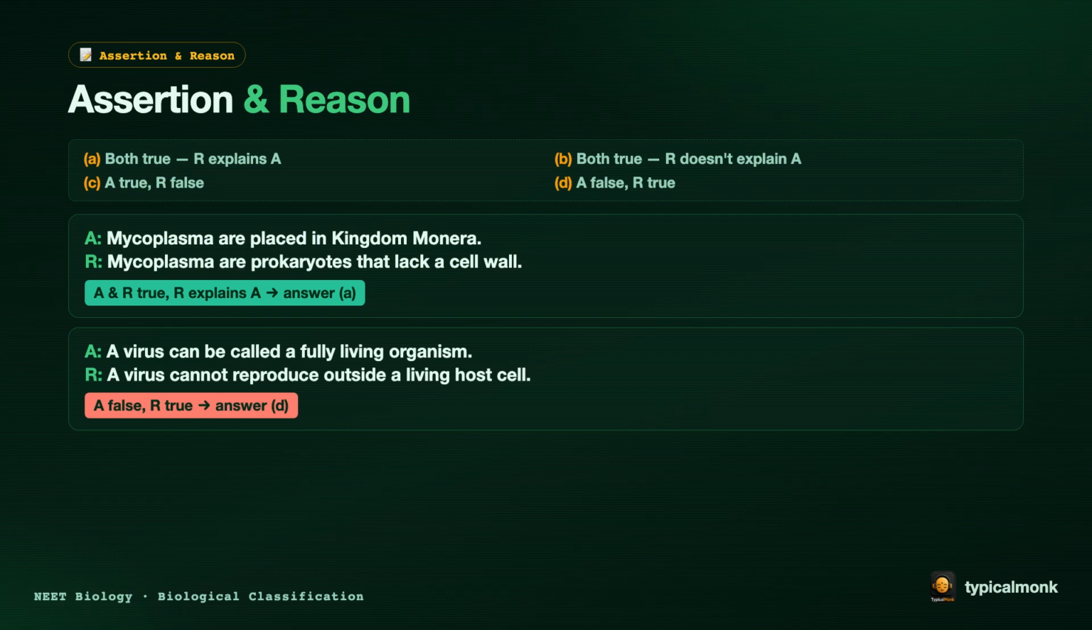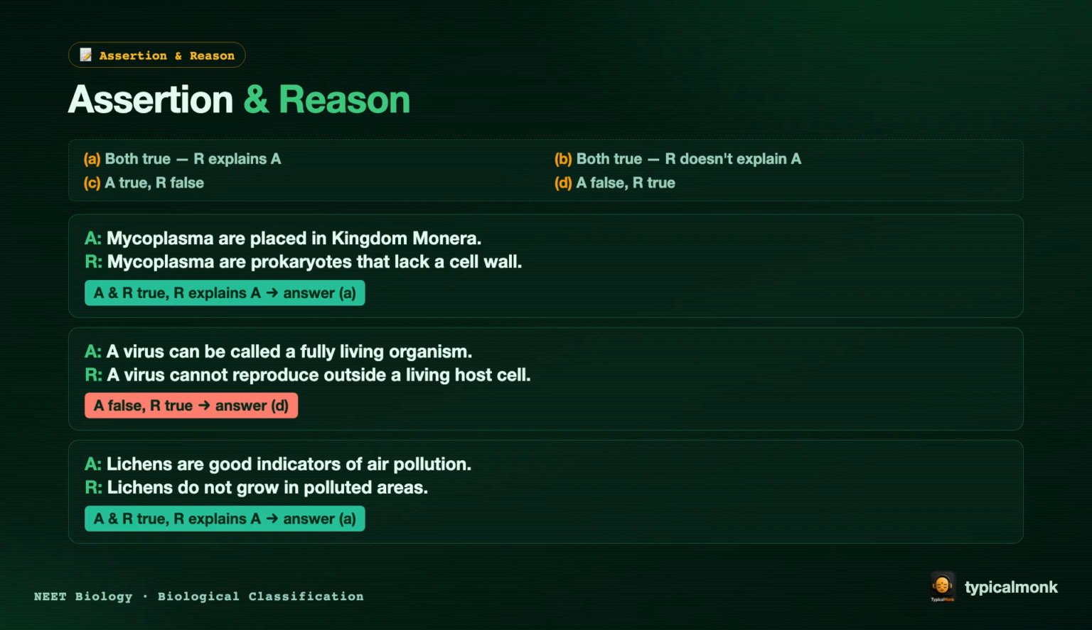Second, A: a virus can be called a fully living organism. R: a virus cannot reproduce outside a living host cell. Here, A is false, but R is true. So the answer is D. Third, A: lichens are good indicators of air pollution. R: lichens do not grow in polluted areas. Both are true, and R explains A, so the answer is A.